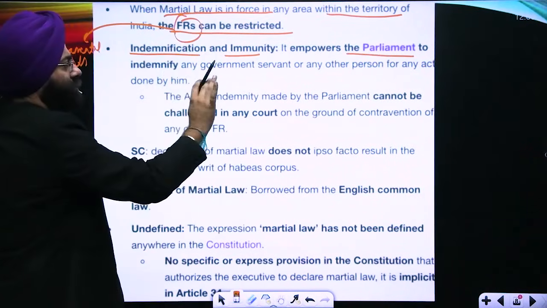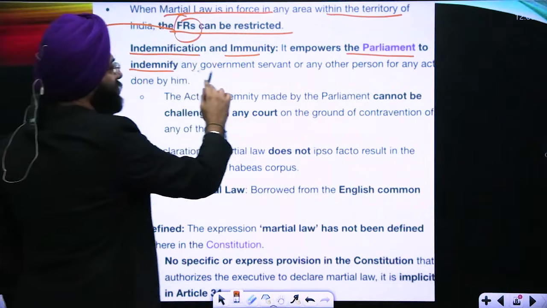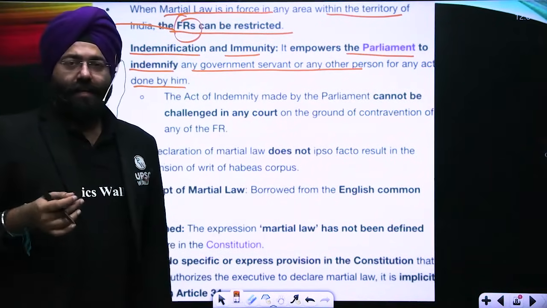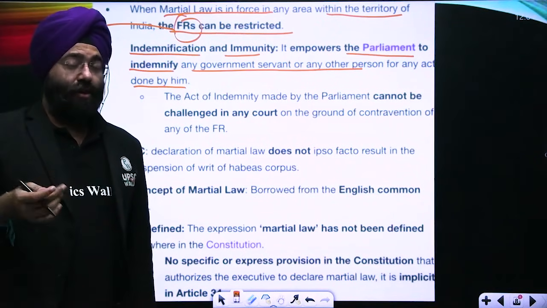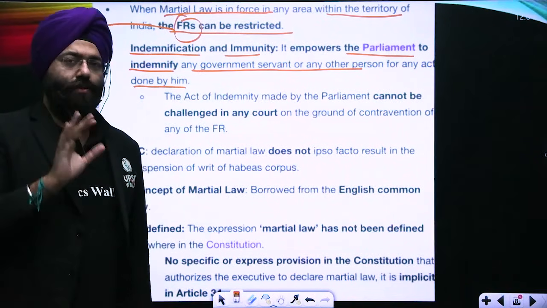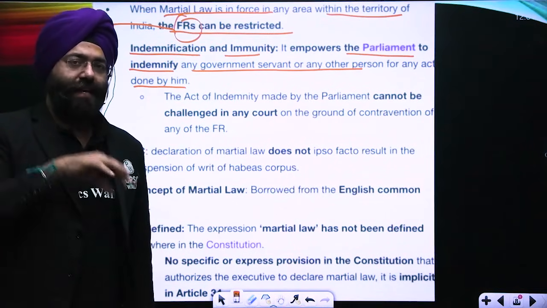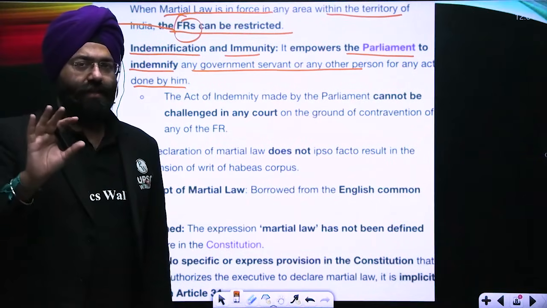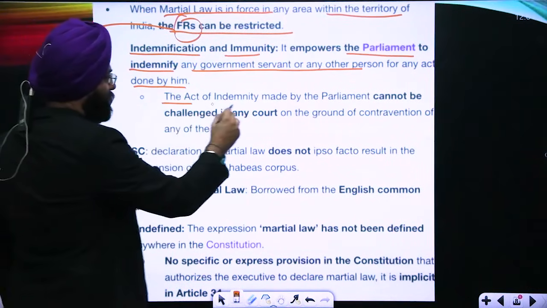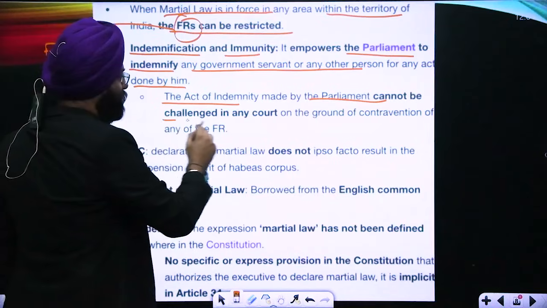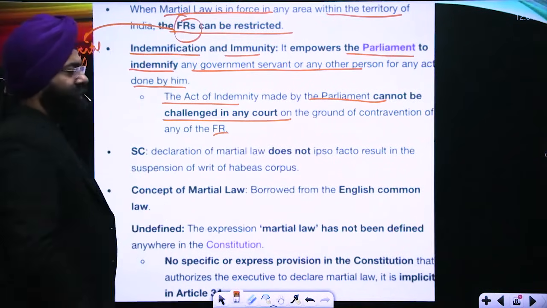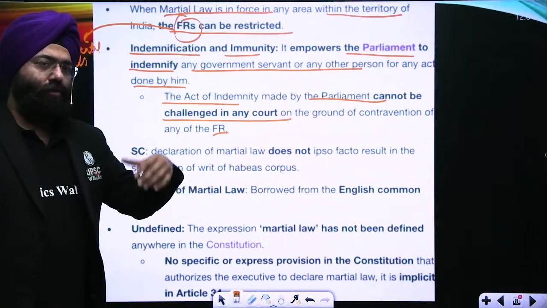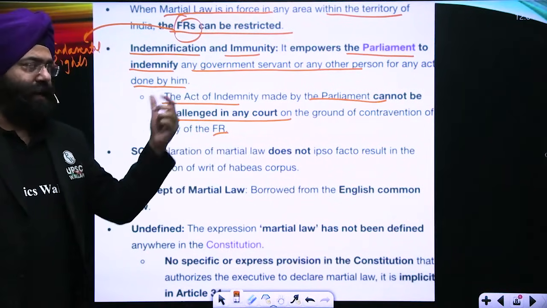This is according to the Indian laws. Parliament can indemnify any government servant or any person for an act done by him. That means immunity can be given by the Parliament to a particular government official or even an army official for any act done while martial law is imposed. An act of indemnity made by the Parliament cannot be challenged in any court on the ground of contradiction to the fundamental rights. So it is like a blanket immunity given to army officials during that time, along with other government officials listed in the act of indemnity.